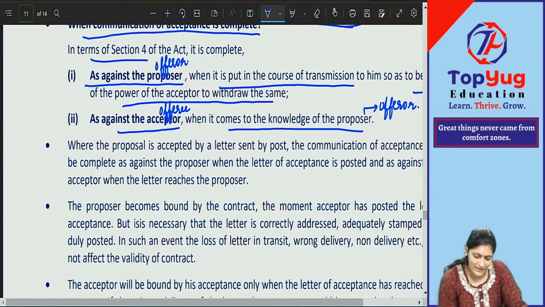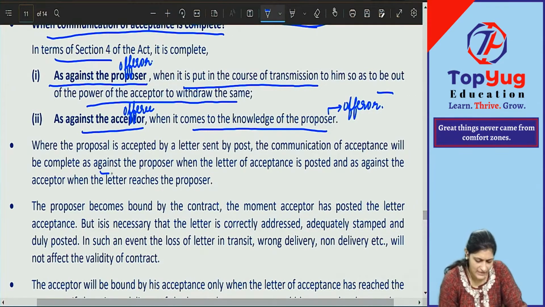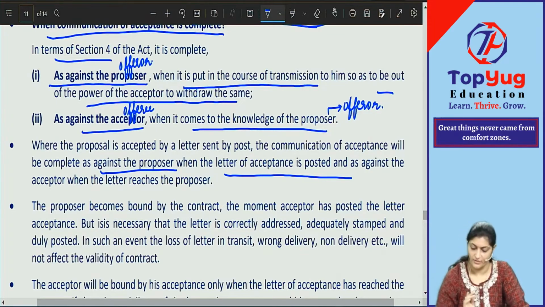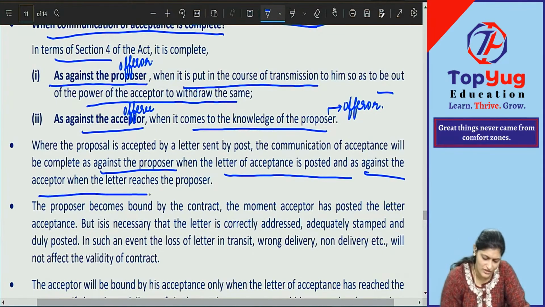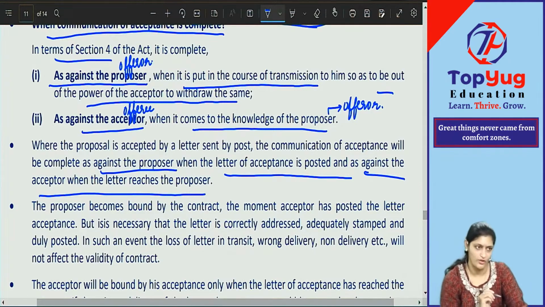Now, where the proposal is accepted by letter sent by post, communication of acceptance will be complete as against the proposer when the letter of acceptance is posted. Yes or no? Posted means put in the course of transmission. As against the acceptor, when it reaches the proposer, when it comes to the knowledge of the proposer. Did everyone understand this? Okay. Two times we have to see in this: one time for the proposer, one time for the acceptor. Time for the proposer is when it is put in the course of transmission, and time for the acceptor is when it comes to the knowledge of the proposer.